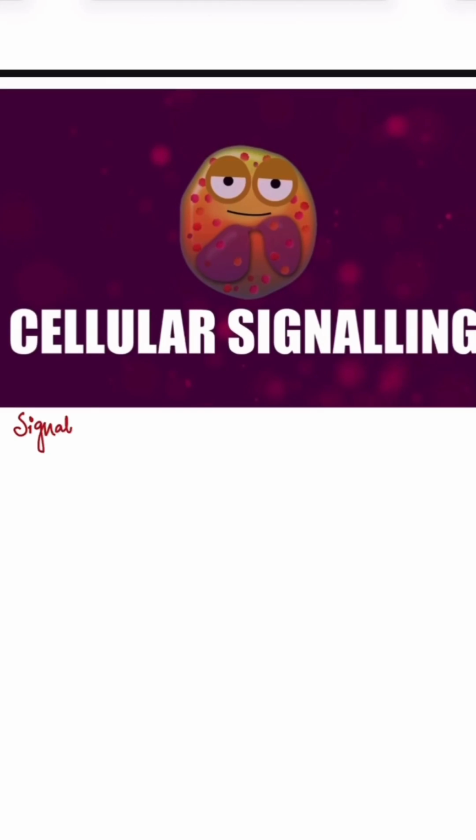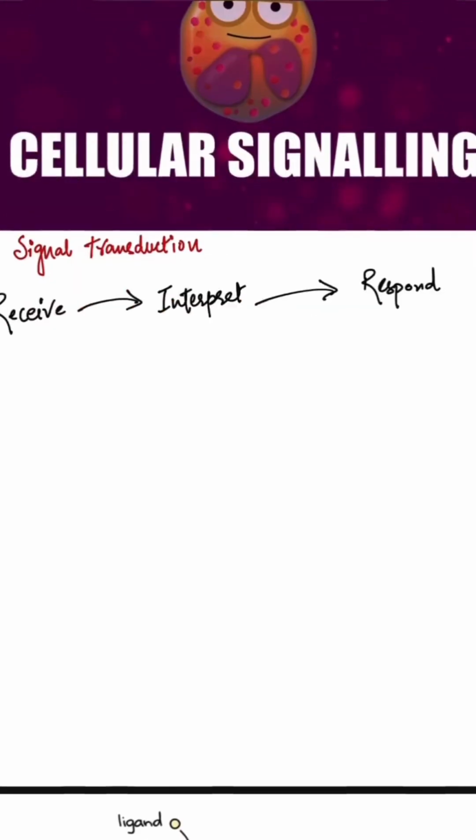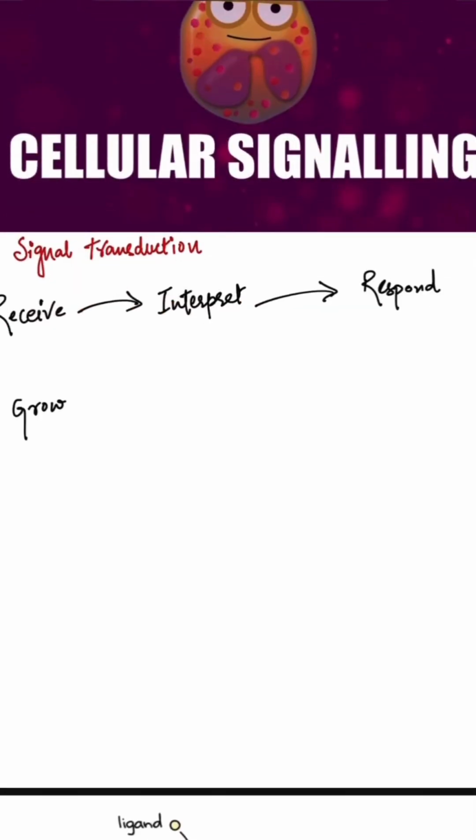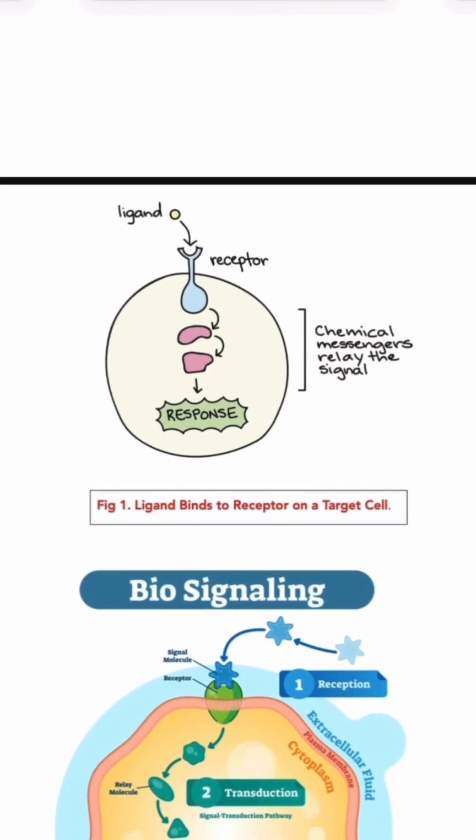Hello everyone. Today we are going to start another topic which is cellular signaling. It is also known as signal transduction. It is the process by which cells receive, interpret and respond to information from their environment. This allows cells to communicate and make decisions such as grow, divide, change shape, move or even eventually die.